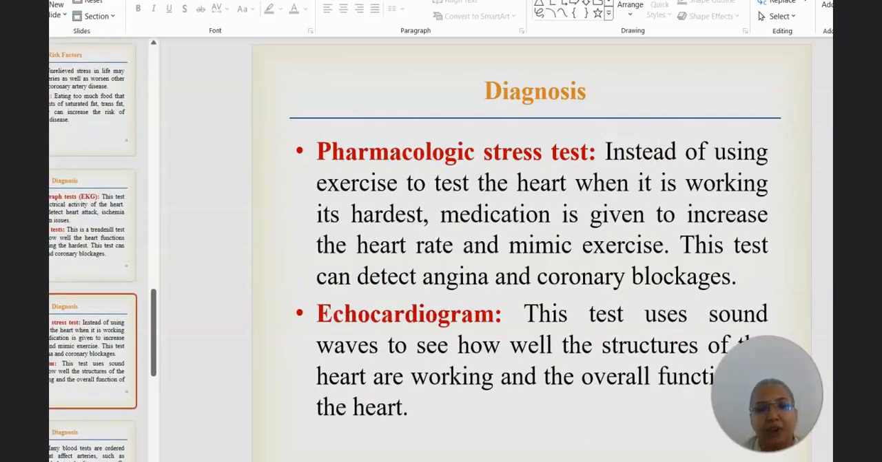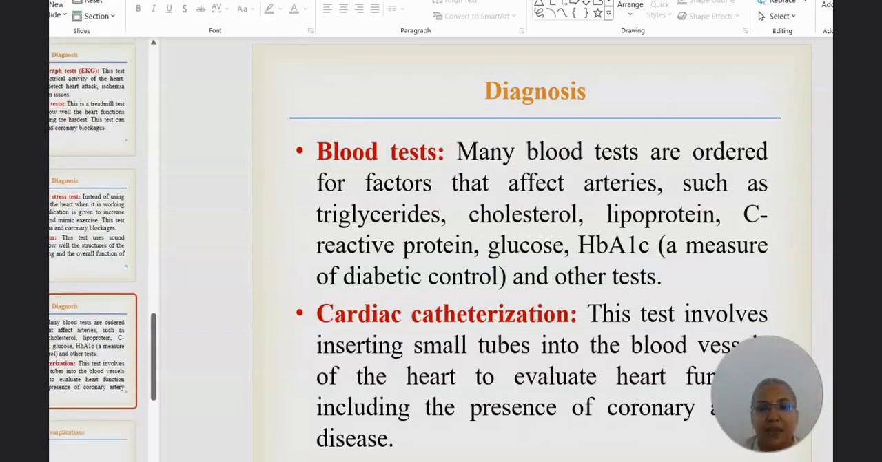Then the next one is the pharmacologic stress test. Instead of using exercise to test the heart when it is working its hardest, medication is given to increase the heart rate and mimic the exercise. This can also detect angina and coronary blockages. Then the next one is echocardiogram. The echocardiogram uses sound waves to see how well the structures of the heart are working and the overall function of the heart.